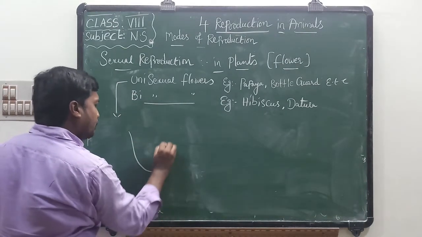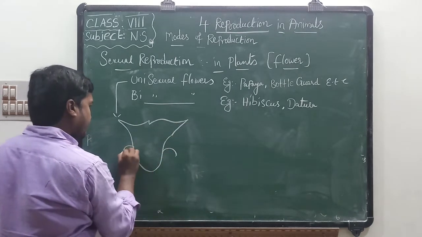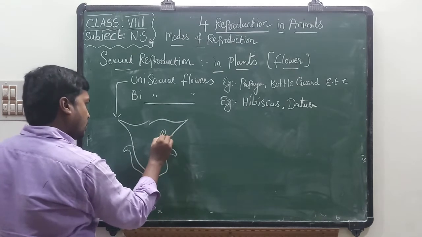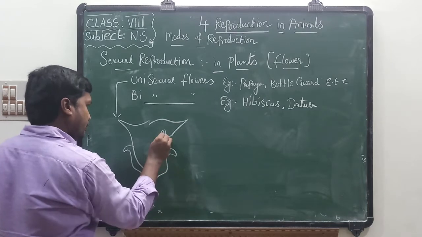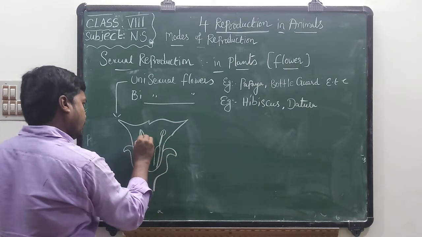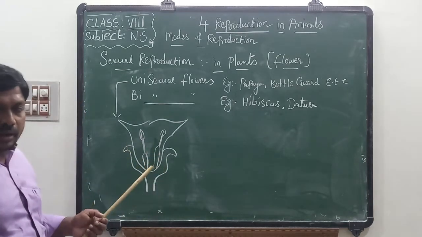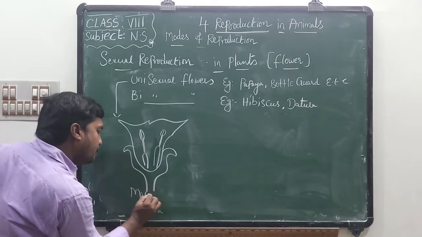See here. Do you know, children? This is the flower which shows a unisexual flower, that is called a male flower.